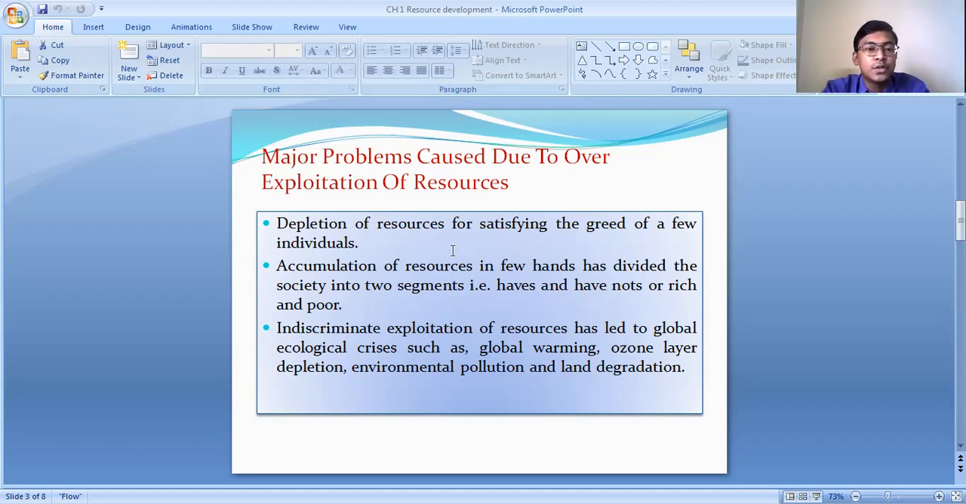The rich have more access to the resources, they use more resources as compared to the poor people. And moreover, the indiscriminate exploitation of the resources has led to global ecological crisis, such as global warming, ozone layer depletion, environmental pollution, and land degradation. These are the various problems which are taking place in the environment because of overutilization of the resources.